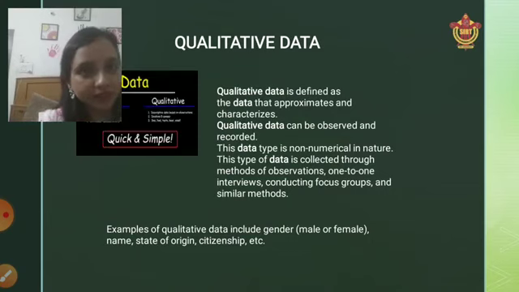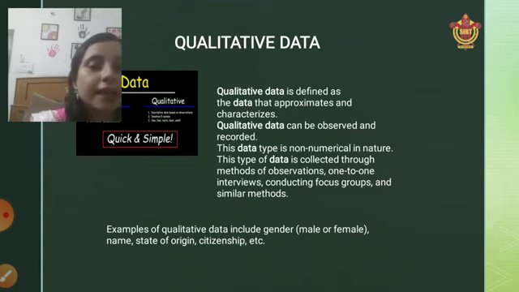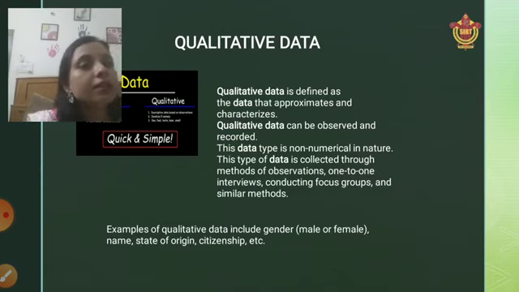Qualitative data can be defined as the data that approximates and characterizes. It can be observed and recorded. Now what does it mean? It means the data which we collect by observation or by recording. For example, if a group of people are discussing, or we are conducting a one-to-one discussion or a group discussion, that is a recorded version. That kind of data is known as qualitative data.